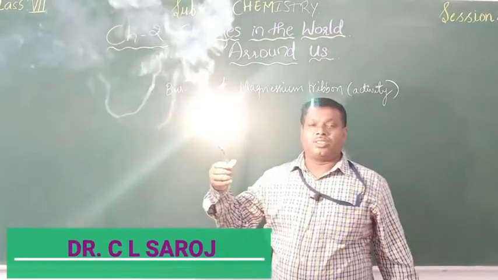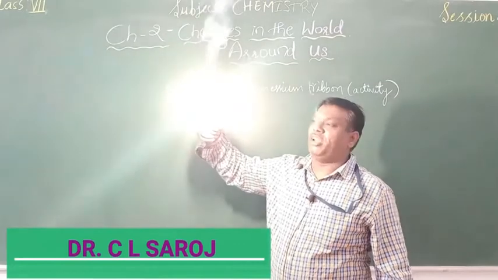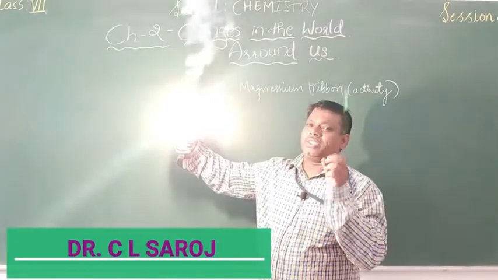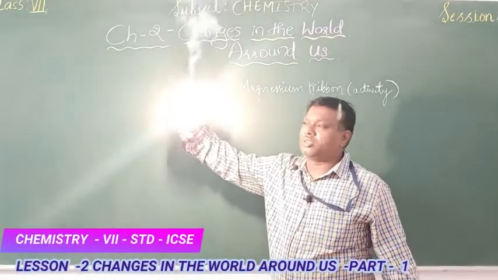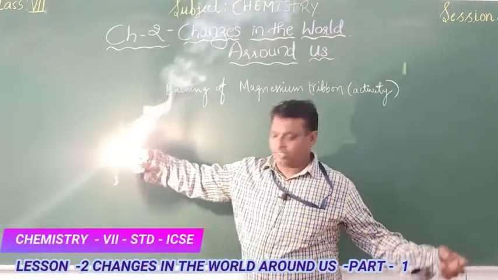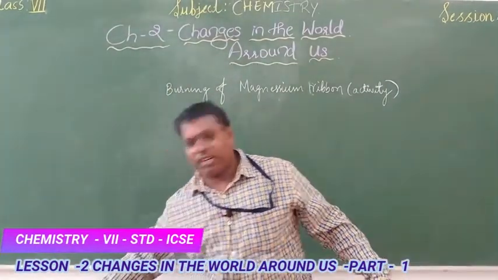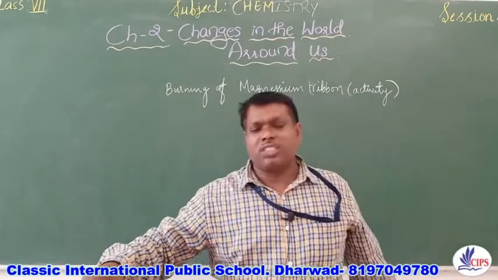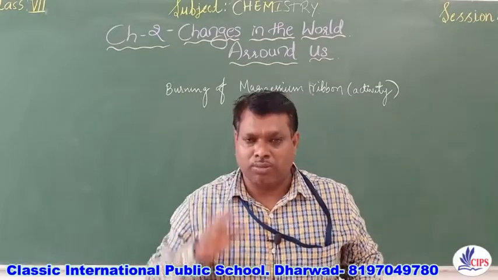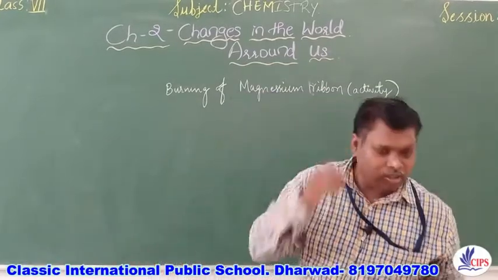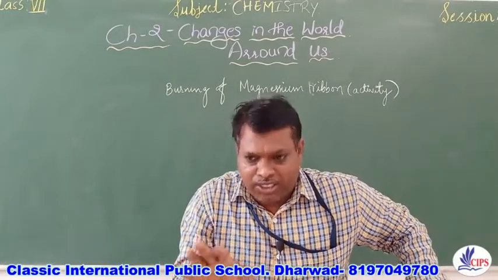Now see children, this is the burning of magnesium ribbon. It gives a white dazzling flame. When this magnesium combines with oxygen, it forms a white powder which is called magnesium oxide. This type of flame you might have seen in welding exercises where the engineering works are done. So we can say that this is a chemical change where we cannot reverse the product into the reactant form. So burning of magnesium is an example of a chemical change.